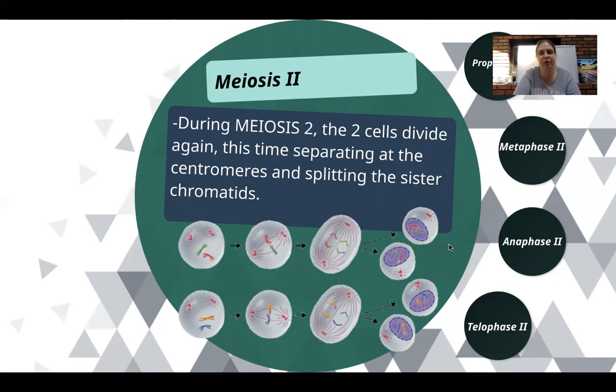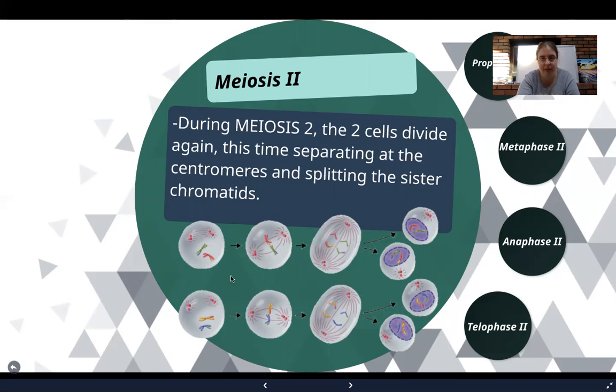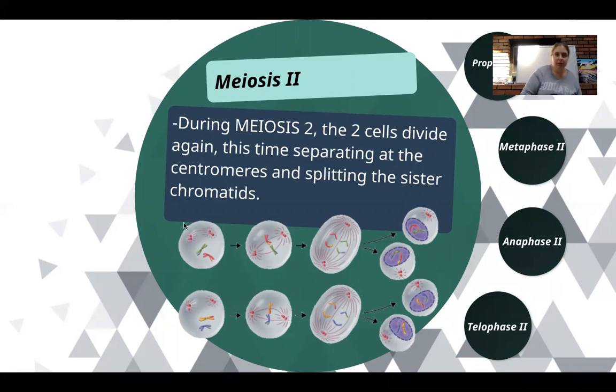All right, so that brings us to meiosis 2. The 2 cells that we ended up with in the previous meiosis 1 division are both going to enter into meiosis 2. And that's why you see 2 lines of division here, because we had these 2 cells entering post meiosis 1. So 2 cells end meiosis 1, 2 cells will begin meiosis 2. And this time we're actually going to separate the sister chromatids at the centromere. Remember, that's where the sister chromatids are connected. And we're going to separate them so that we no longer have our duplicated buddies with us.